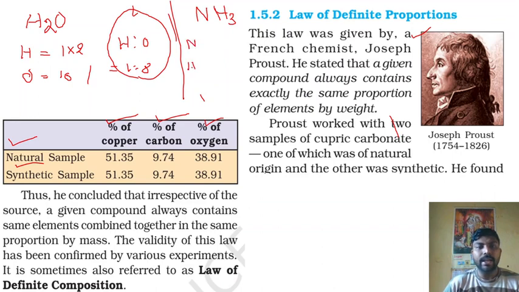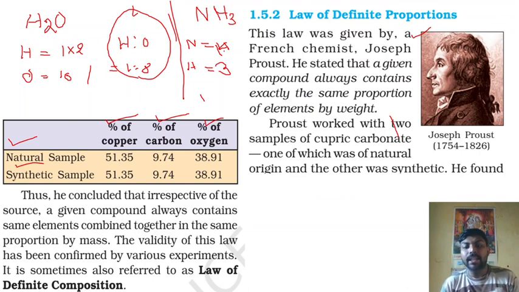We know that nitrogen is 14 and hydrogen is 3, so the ratio will be 14 is to 3. This ratio will always be maintained. So this is the important law, that a compound always contains the same proportion of elements by weight. A very important law given by Joseph Proust, and it is always followed.